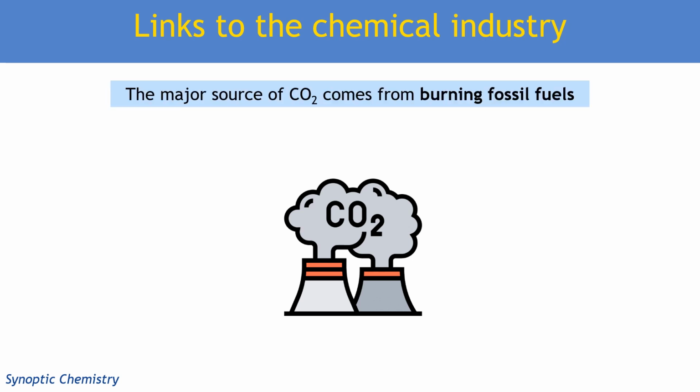So the main source of CO2 comes from burning fossil fuels. We do this to release energy. So anything that chemists can do to either find other ways to release energy or limit the amount of energy required for particular processes can be potentially more sustainable and have less impact on the climate.